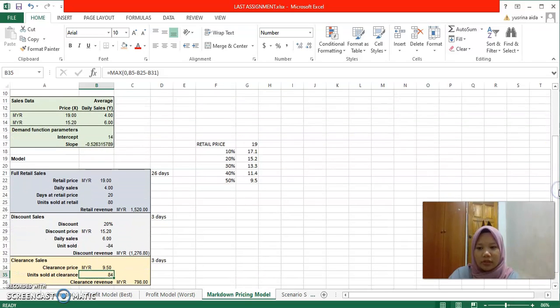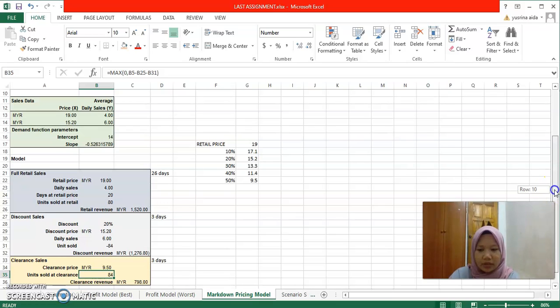For retail sales, I will get a revenue of 1,520 ringgit, and the discount sales, I will get a revenue with a negative sign, which is 1,276 ringgit and 80 cents.